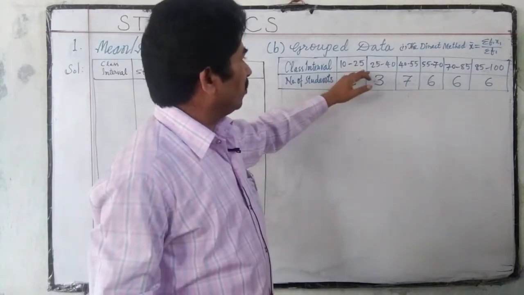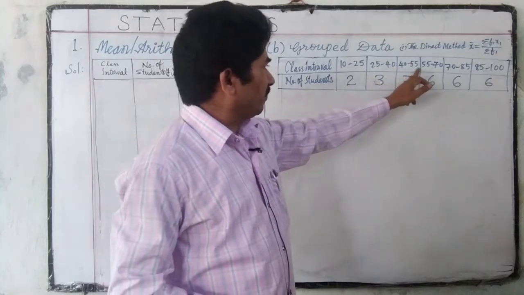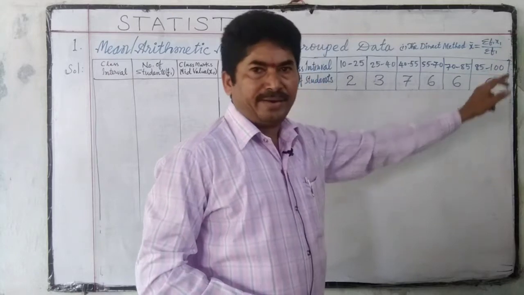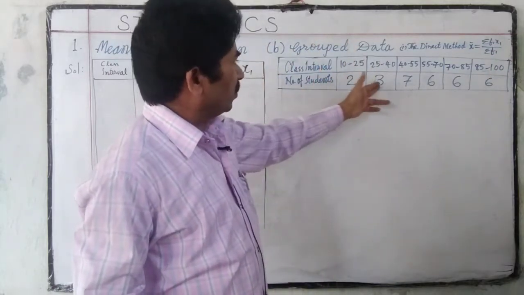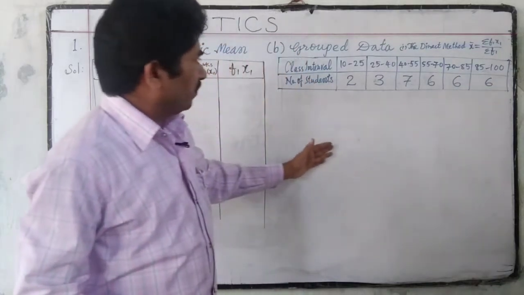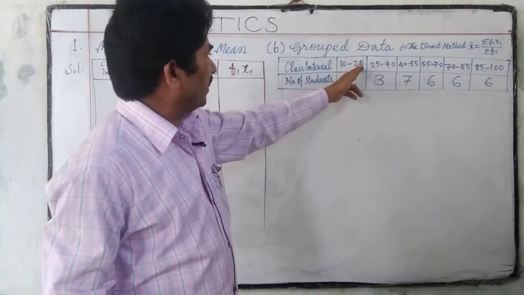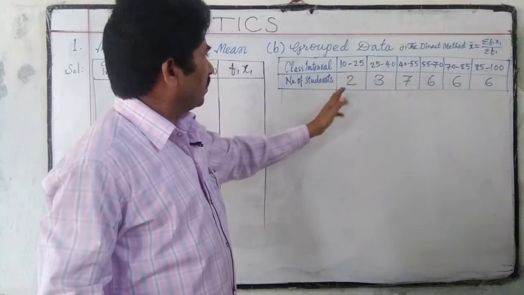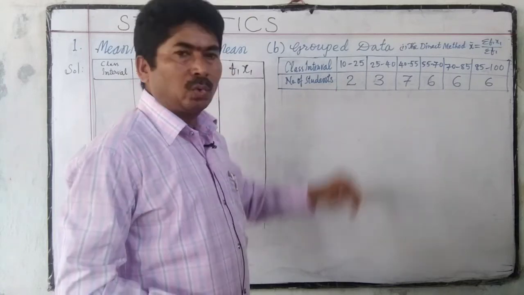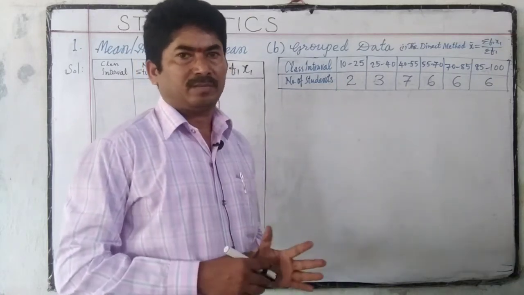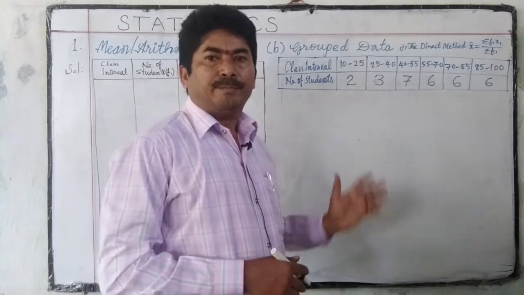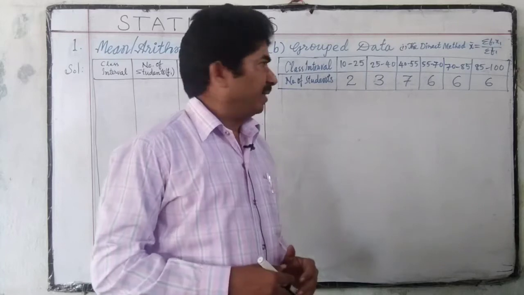Class interval 10-25, 25-40, 40-55, 55-70, 70-85, 85-100. The marks 2, 3, 7, 6, 6, 6. We understood between 10 and 25 marks, the number of students is 2. So for this we have to find the mean, that means arithmetic mean.